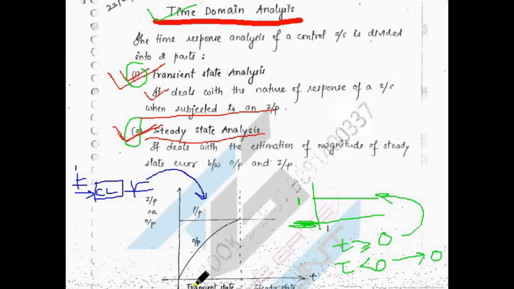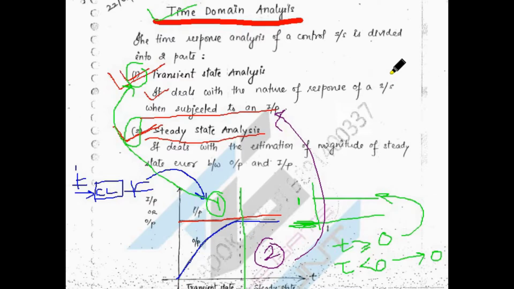That is what I am going to show here. This is your output, and this one is your input, a step function. Basically this output, the blue one, is divided into two sections. The first section is the transient state, and the second section, which I just elaborated, is the steady state. Now there are some formulas, and I am going to take one practical example for this system, so we'll see that.